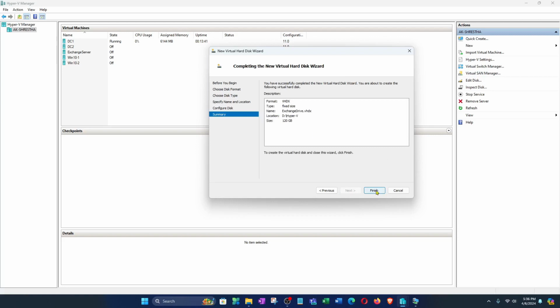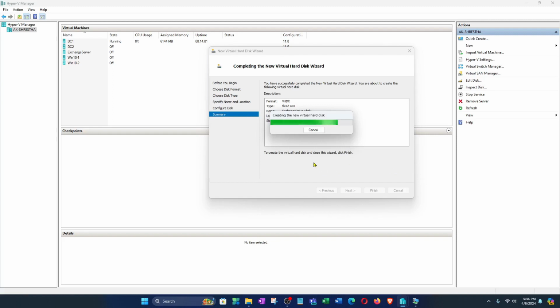Now finish. This will create one drive which has 120 GB. It's going to finish very fast, just finishing.